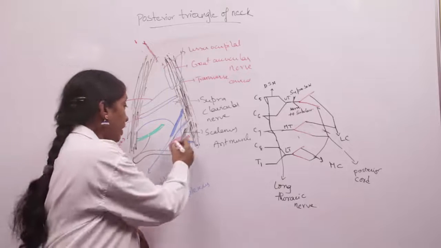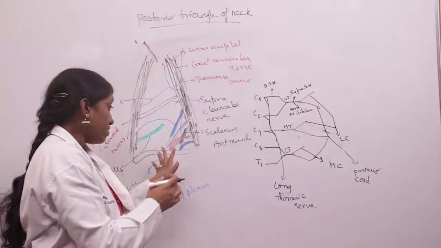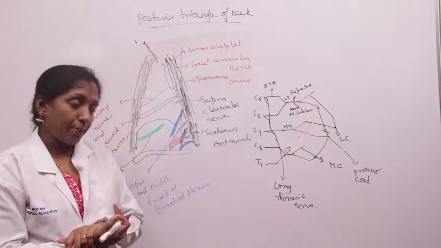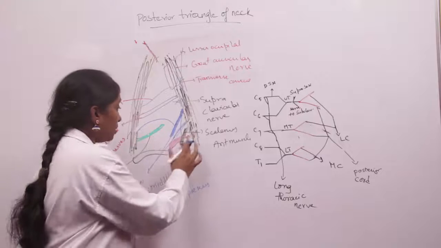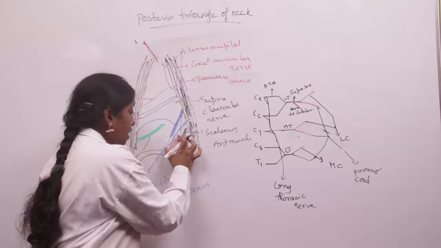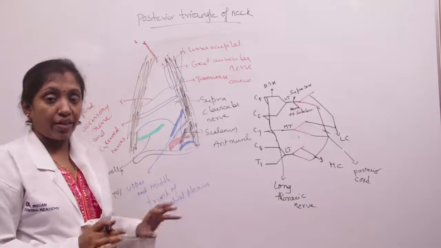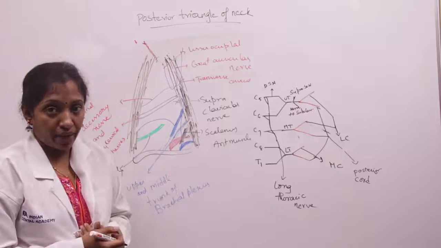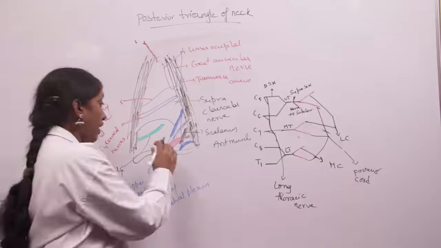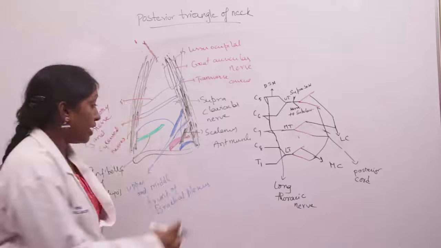And coming to the third part of subclavian artery, on either side it gives one important branch, that is the dorsal scapular artery. The third part of subclavian artery we can see here in the supraclavicular triangle. So the third part of subclavian artery gives the dorsal scapular artery. And also we can see the subclavian vein here.